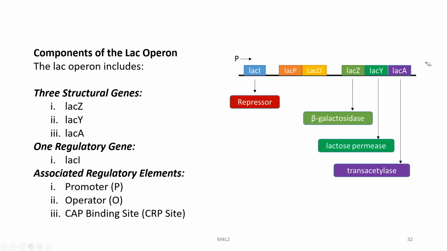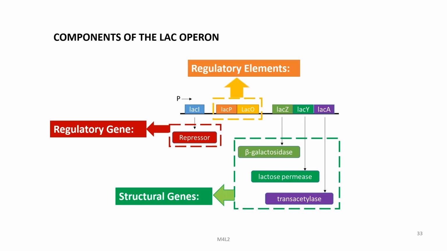Then it has one regulatory gene, the LAC-I gene, and then it has associated regulatory elements: the promoter P, operator O, and CAP binding site or CRP. So, this picture shows that LAC-Z produces the protein beta galactosidase, LAC-Y produces lactose permease, and LAC-A produces transacetylase. So, this shows us the regulatory elements, the structural genes,